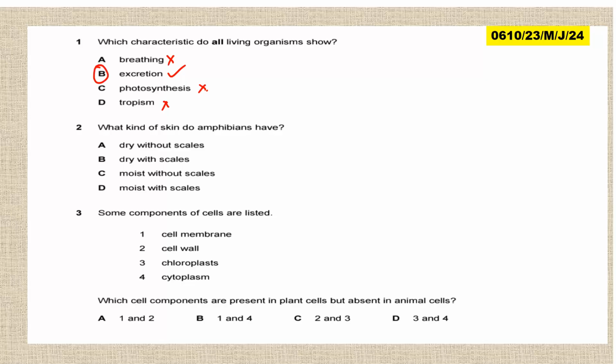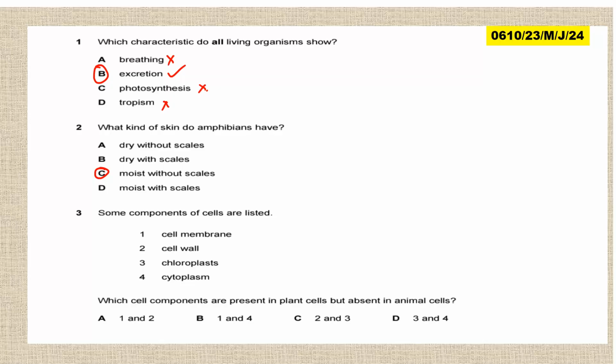What kind of skin do amphibians have? So amphibians. Remember the characteristics of amphibians? Is it dry without scales? Dry with scales? Moist with scales? Moist without scales. So it is C, moist without scales.